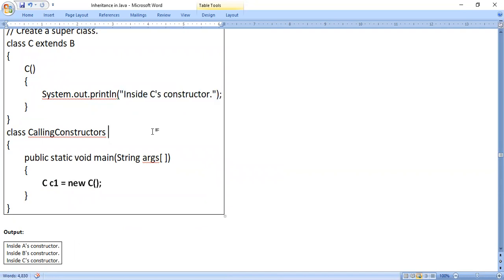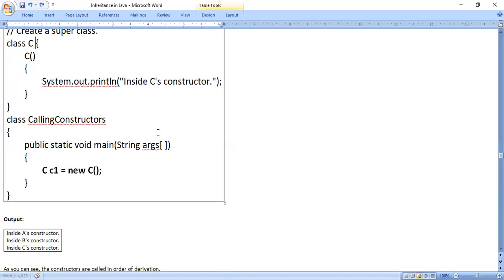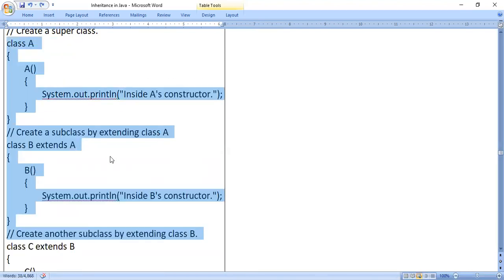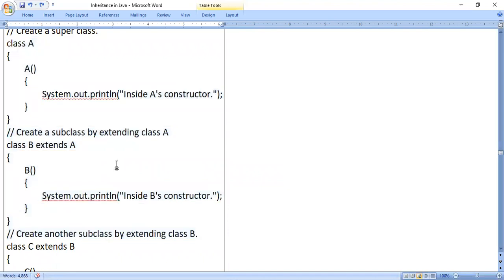But we have two more classes. Sorry, when you remove those two classes, I should remove even this line, because I am considering only one class here, class C. Now according to the program, it's a simple program. When this line is executed, we can say this constructor is called, so we get the output "inside C's constructor". But we have two more classes, class B and class A, and in both classes we have the constructor.